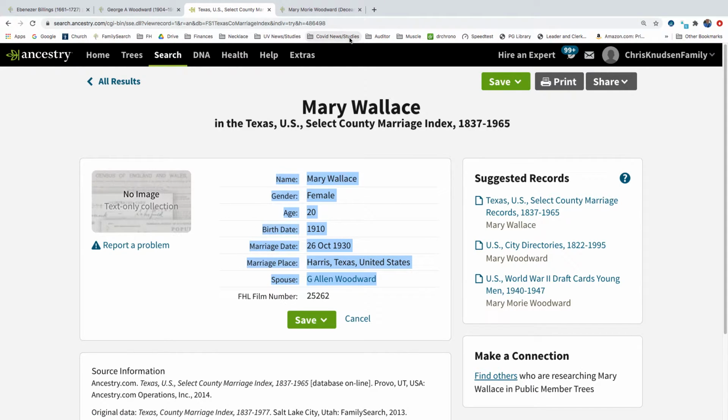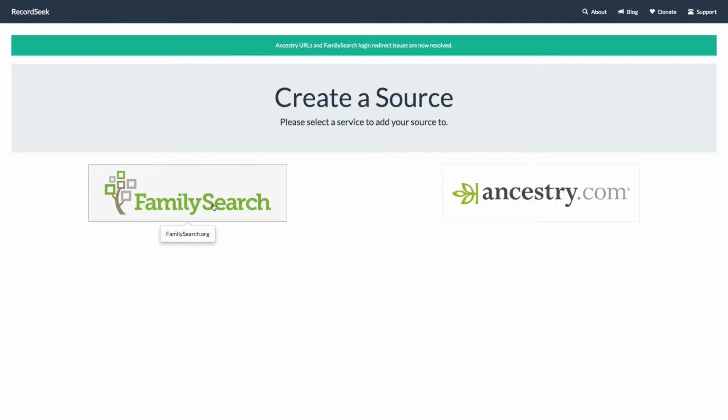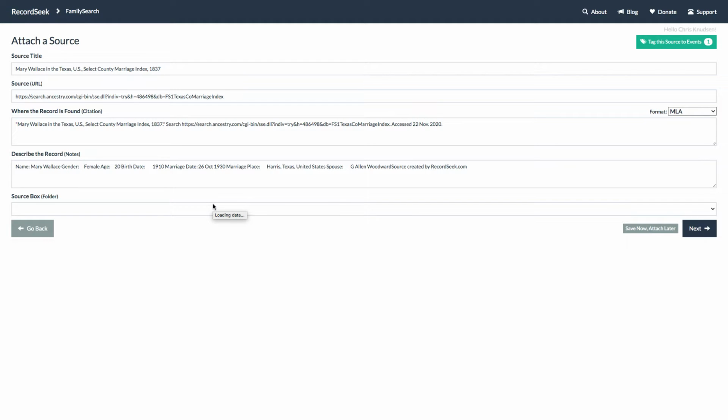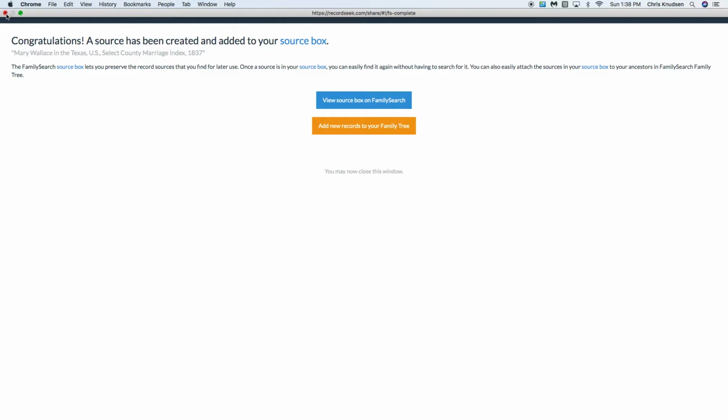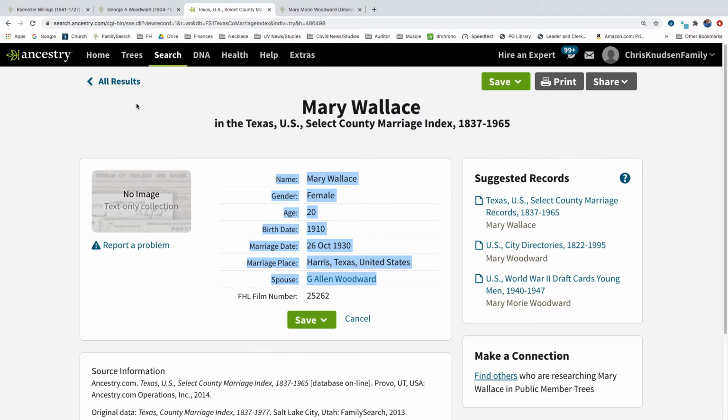And we're going to click on Record Seek. So we're going to attach this using FamilySearch. Mary Wallace in Texas County, Select County Marriage Index. Mary Wallace, female, 20 years old, birth date 1910, marriage date 26th October 1930. So we're going to save this now and attach it later. So I'm going to hit save now. And we'll go ahead and close this page.